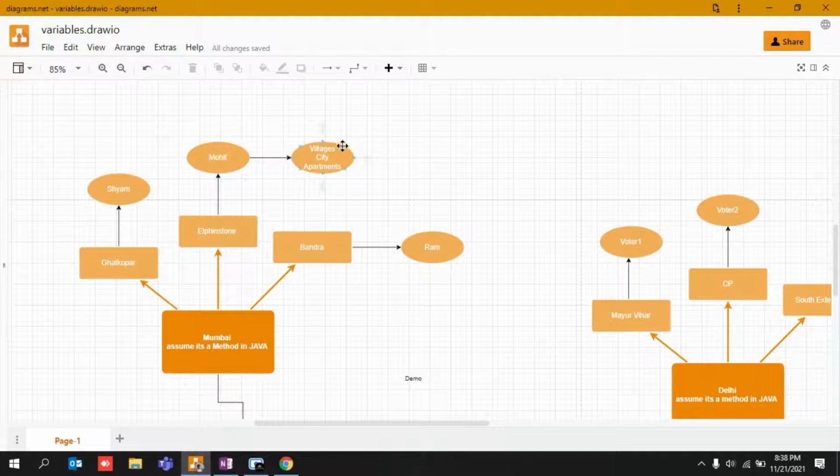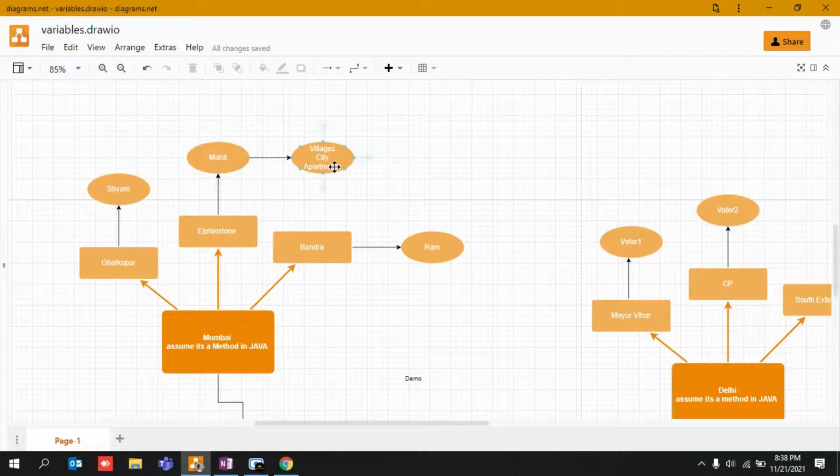Let's say if he's coming from his village, then he would know 10 other people in his village as well. If he is coming from a constructor or a block or a method, let's say a particular apartment, right? In the apartment where Mohit is living, there may be n number of people who would know Mohit as well. So his scope is limited to 10 different people only. He knows only those 10 people.